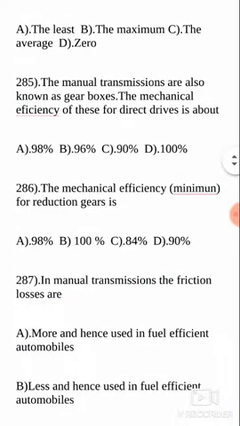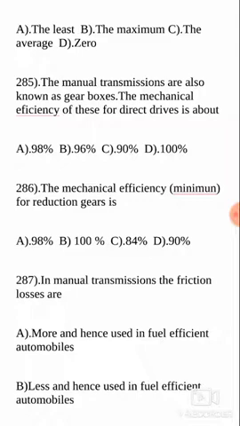Next question. The manual transmissions are also known as gearboxes. So another name for gearbox is manual transmission. So the mechanical efficiency of these for direct drives. Okay, there are some drives called direct and indirect. So for direct drives, in case of manual transmissions or gearboxes, what is the maximum mechanical efficiency approximately?